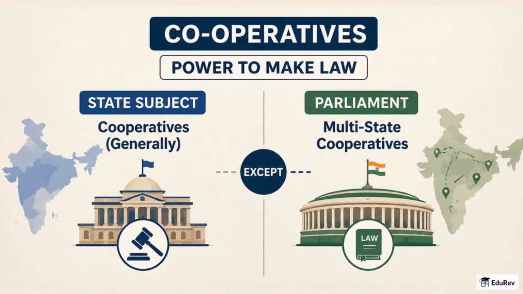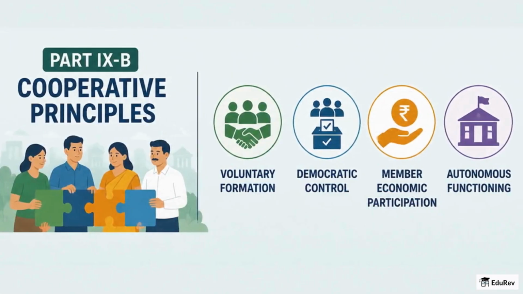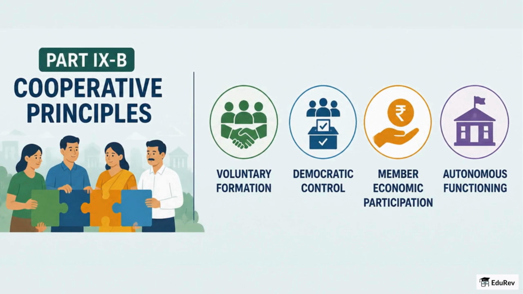Remember this line for answers. Cooperatives are primarily a state subject, except multi-state cooperatives which fall to Parliament. Part 9B also emphasizes cooperative principles such as voluntary formation, democratic control, member economic participation, and autonomous functioning.